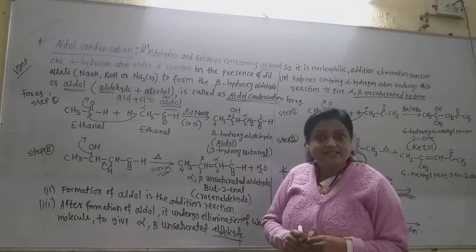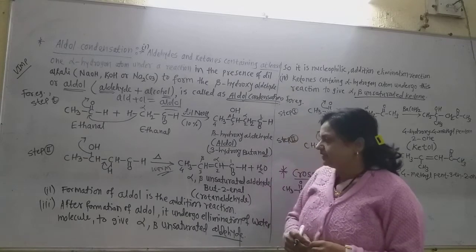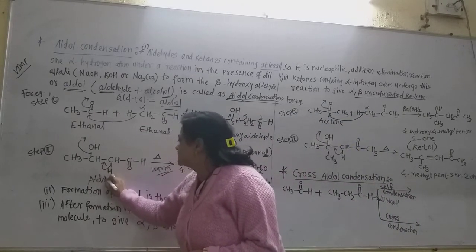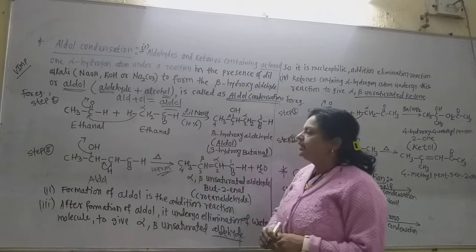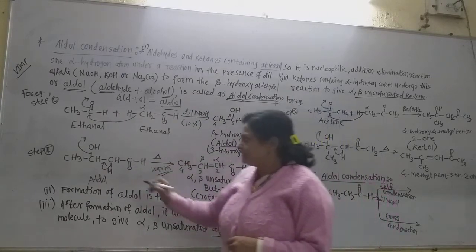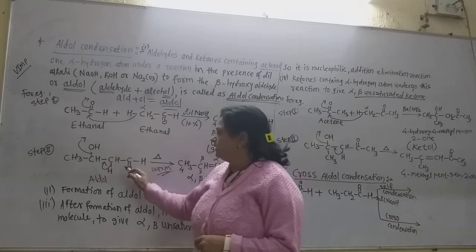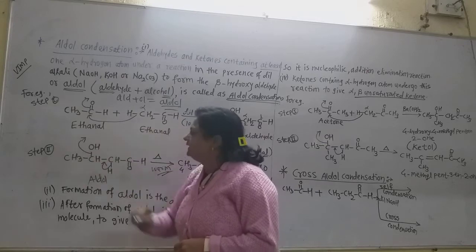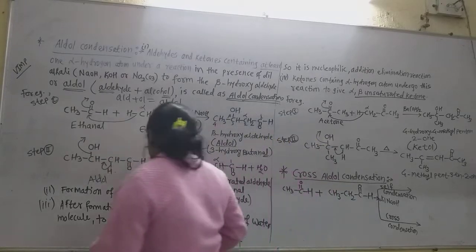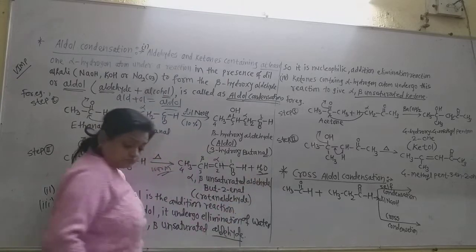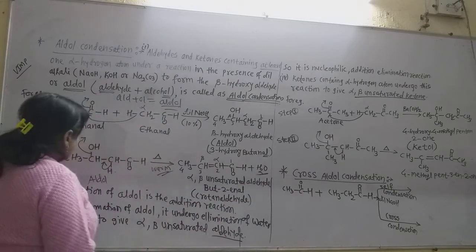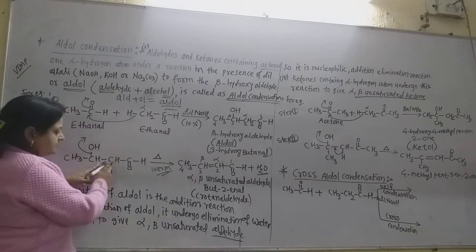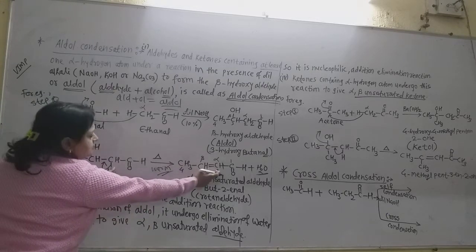How are the alpha beta unsaturated aldehydes formed there? See here. Now I take this aldol again in the second step. This is the same aldol, 3-hydroxybutanal. Now separate this hydrogen on the alpha carbon atom. It gives a double bond here, and at the same time this OH gets eliminated. Now this H and OH form the byproduct water molecule. And what is here? CH3 CH double bond, because this hydrogen gives the bond here, CH double bond H.